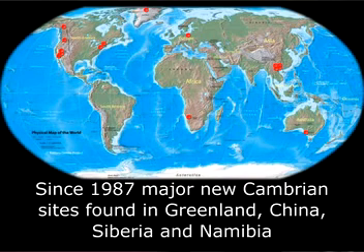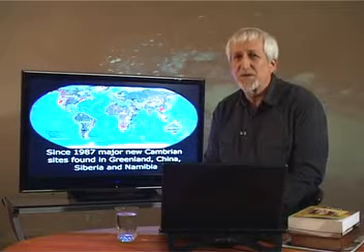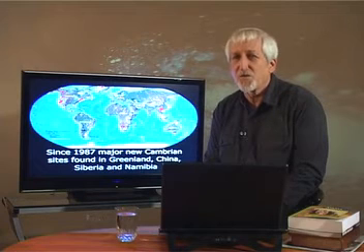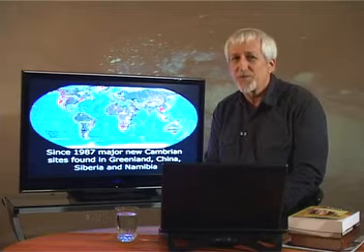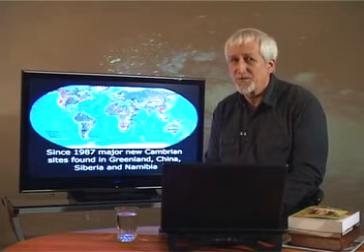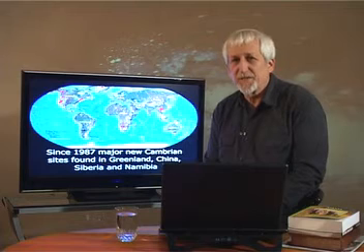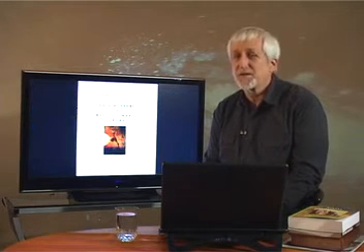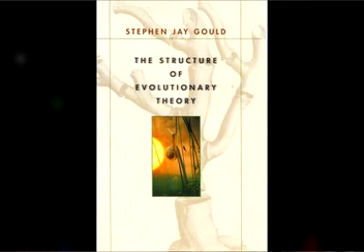Since 1987, major new Cambrian sites have been found in Greenland, China, Siberia and Namibia. These show that this period of biological innovation occurred at virtually the same instant in geological time all around the world. In fact, we now have over 50 individual Cambrian fossil localities, some of them shown as dots on this map. The clear pattern of sudden appearances in the fossil record has led to contrasting theories on how the evolution process works. These theories are explained in Stephen Gould's 1,400-page book, The Structure of Evolutionary Theory.